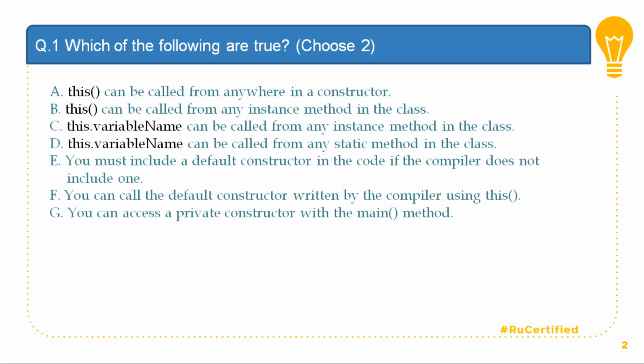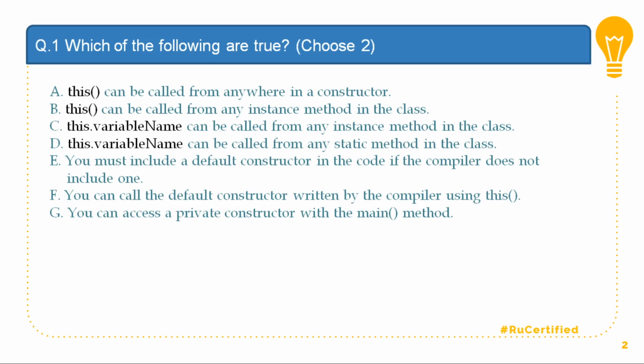Now, if you read this question carefully, this question basically revolves around how do I work with constructors and how do I call constructors if there are multiple constructors present in my class. So it is basically a kind of a question where overloading of constructor is done.